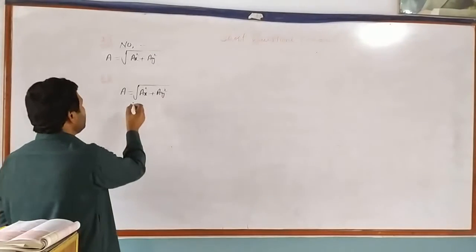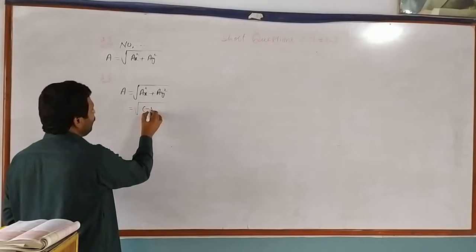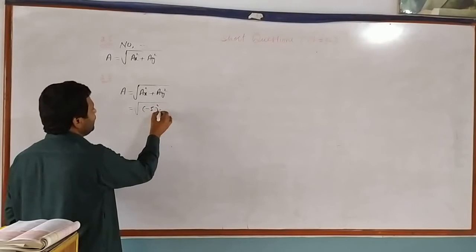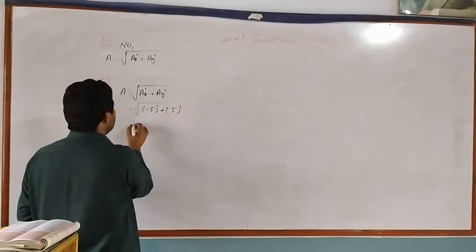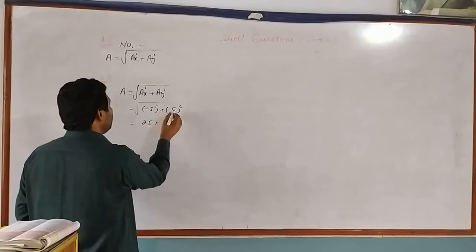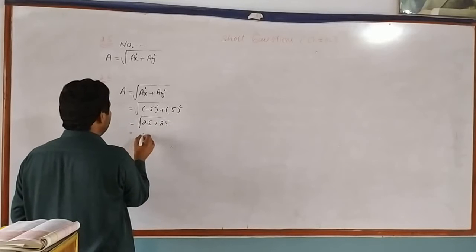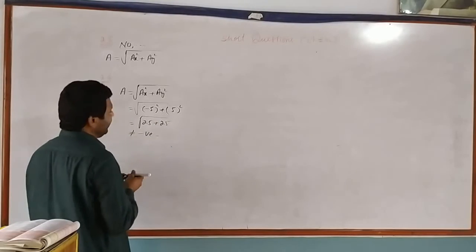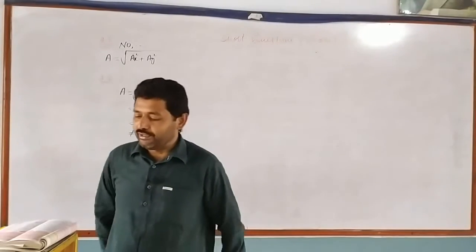Suppose vector A has x component equal to -5 and y component having value +5. The square of -5 is 25, and 5 square is 25, hence the value will not be a negative quantity. Hence, the magnitude of a vector can never be a negative quantity.